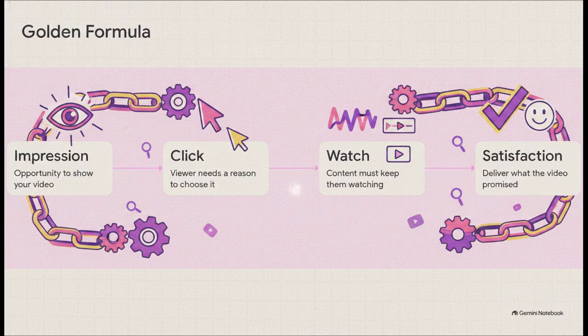Step 1, you need the impression. That's your opportunity. Step 2, you need to give them a compelling reason to click. Step 3, your content has to actually compel them to watch. And Step 4, satisfaction, proving that you actually delivered on the promise you made. A weak link in literally any single one of these stages is going to drag down the entire chain.